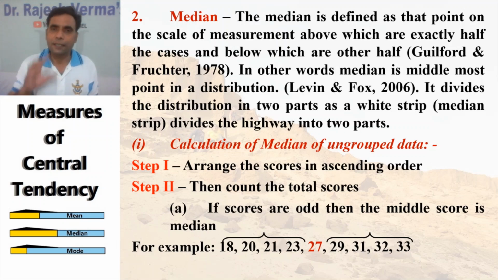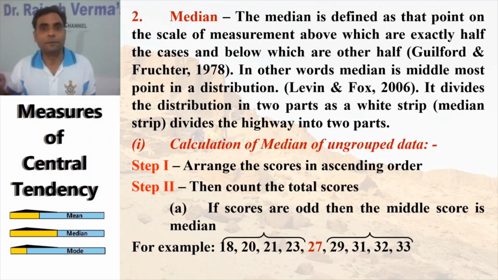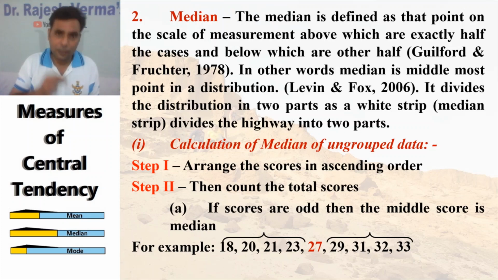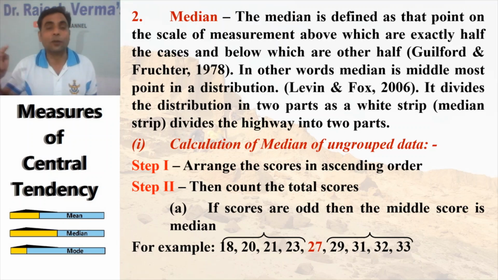First one, arrange all the scores in the distribution in ascending order. Ascending means smallest score first, then the higher, then the higher, and the last one is the highest score. This is the ascending order. You arrange your scores in ascending order. Then step 2, count the total scores.